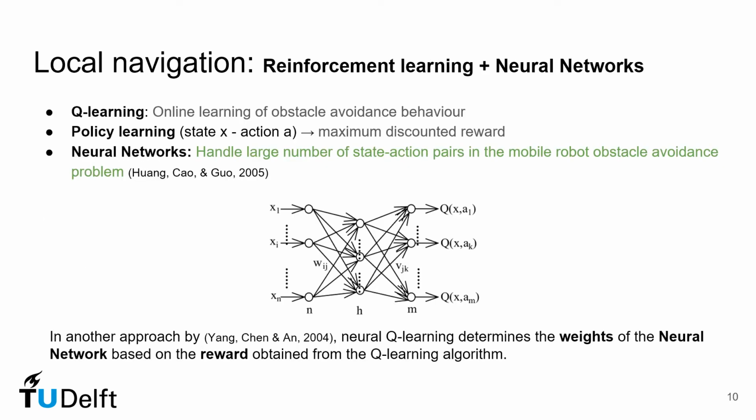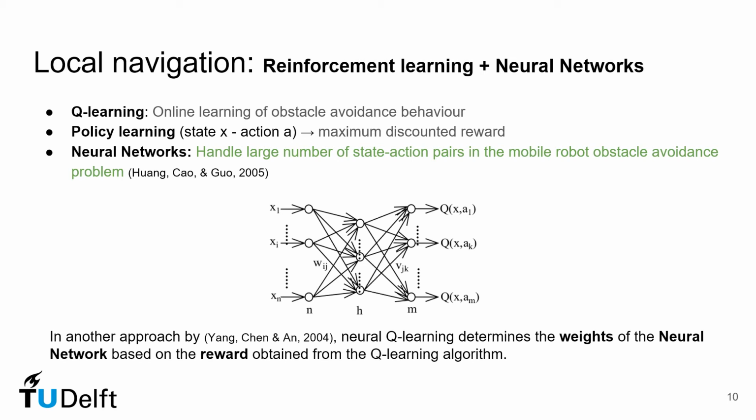The second combination is neural networks and reinforcement learning. In a work from 2005, Q-learning was used in an online fashion to avoid obstacles. This variant of reinforcement learning can handle many state action pairs for obstacle avoidance, but it still relies on discretization of the sensed environment since it works with classic lookup tables. Therefore, the authors implemented a 3-layer backpropagating neural network to handle the large number of state action pairs. The network also allows for the interpolation of state action pairs that have not been visited.